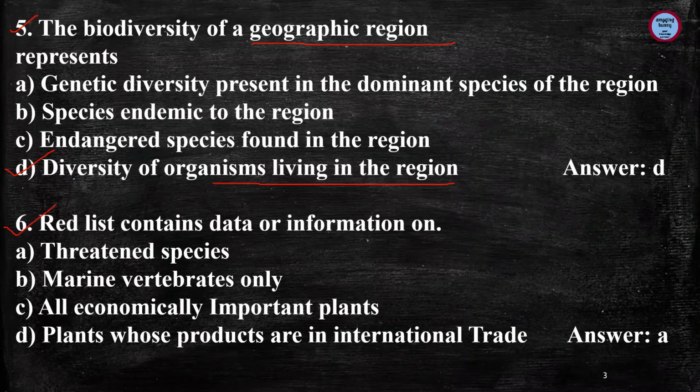Question number 6, red list contains data or information on, and the answer is threatened species. The red list means the IUCN red list of threatened species, the world's most comprehensive inventory of the global conservation status of plants and animal species. Threatened species are those species which are very much prone to get extinct or endangered in the future if not conserved properly. So they are enlisted in the IUCN red list so that they can have greater help from society. So red list contains data or information on threatened species.